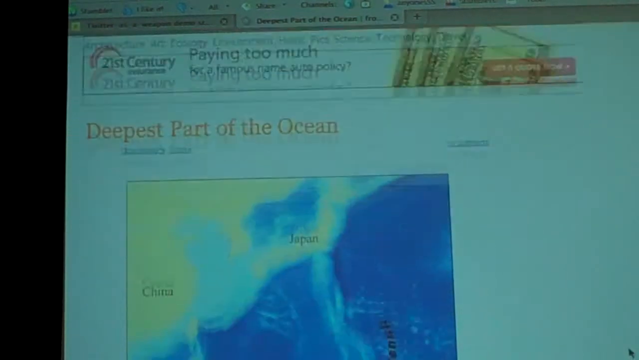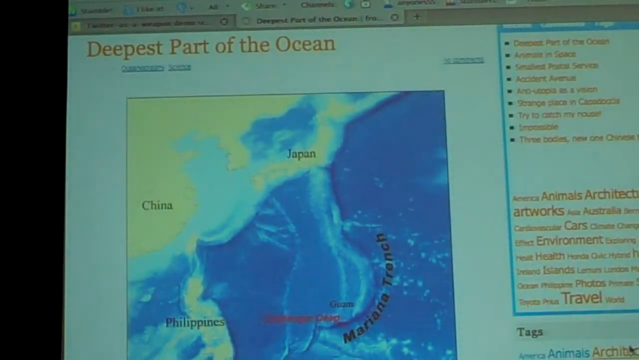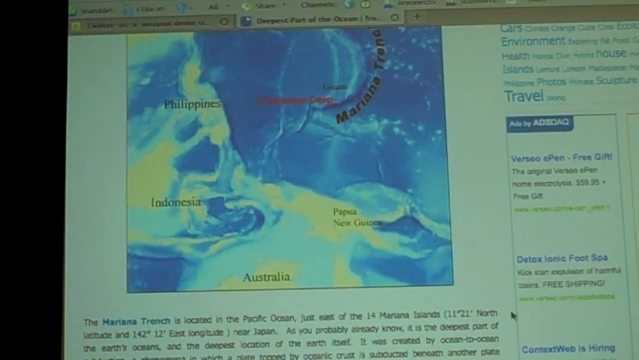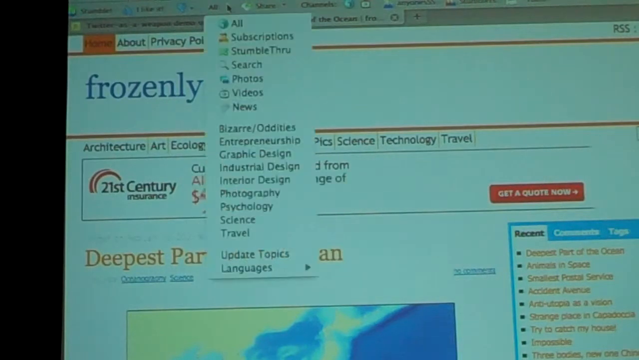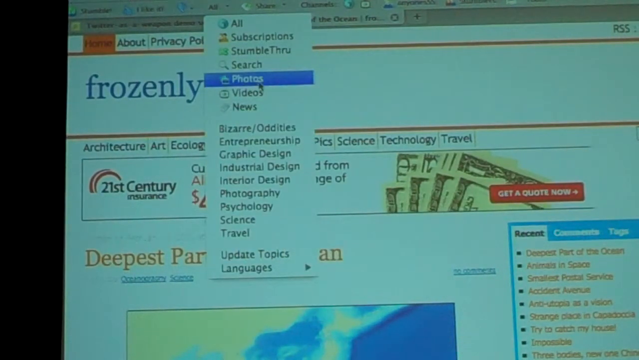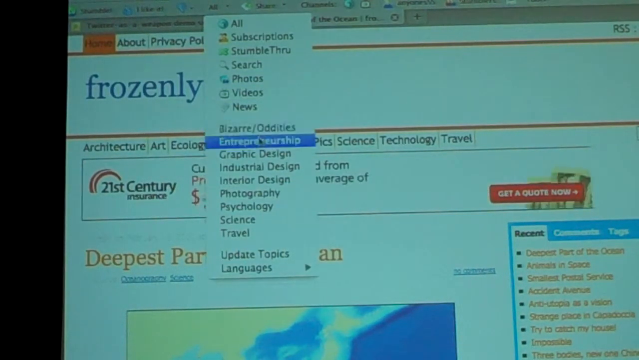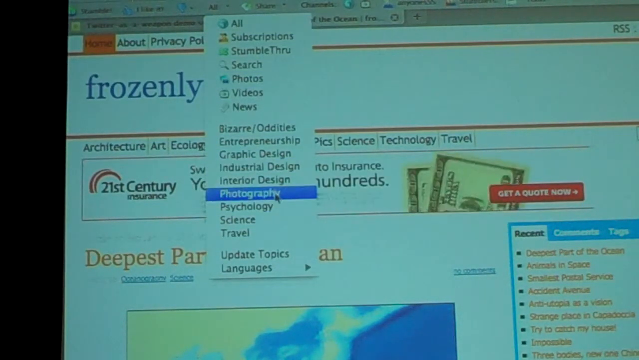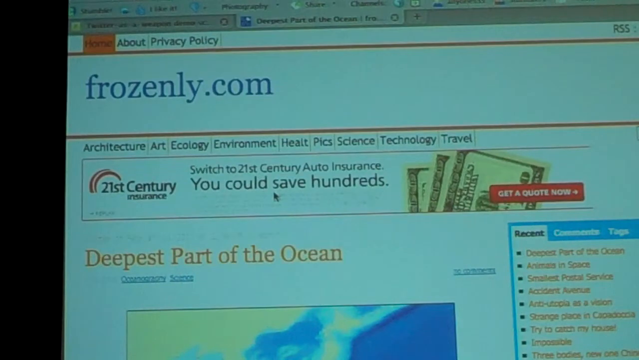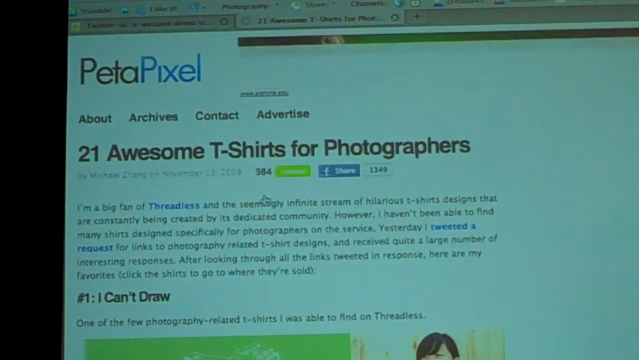It could be any part of this. So this is an interesting story, the deepest part of the ocean. This is probably from the science selection, right? But for you who are interested only in photography, let's change this from all to only photography. Okay, so these are all the things I've selected, and that's why it says all up here. But right now, I'll switch this from all to just photography.